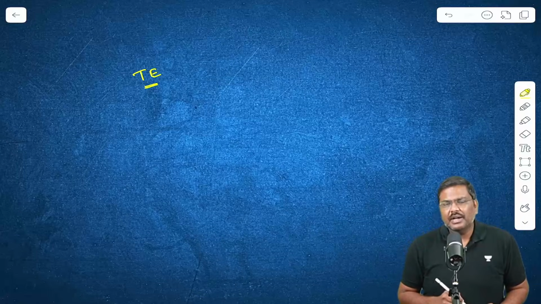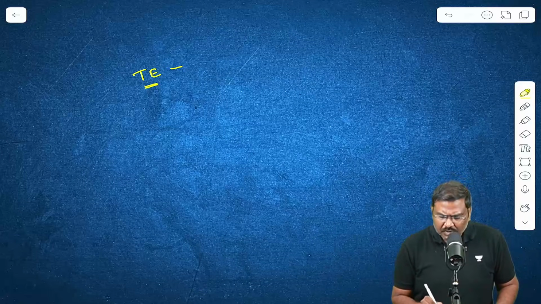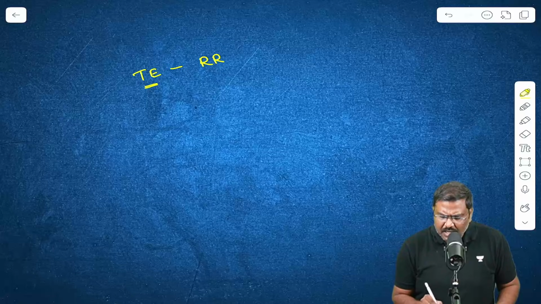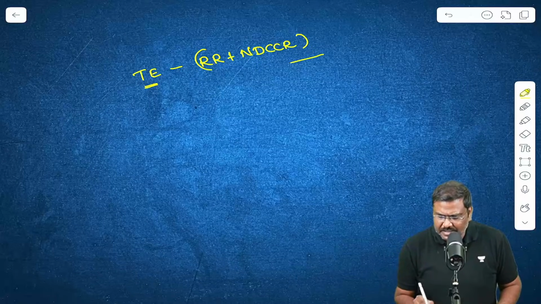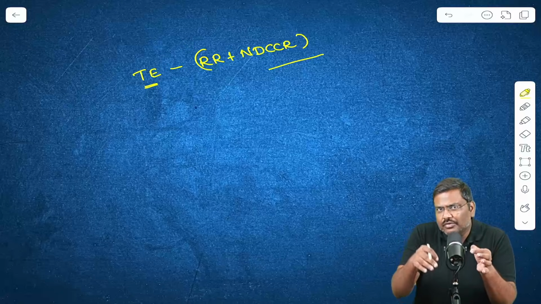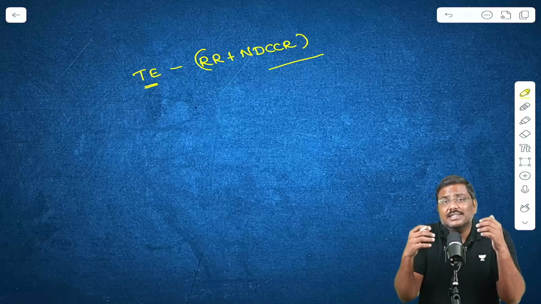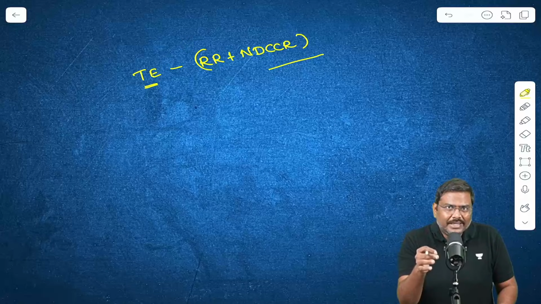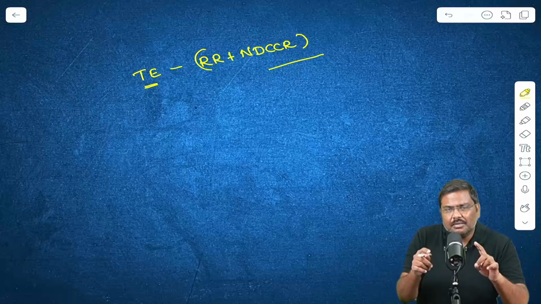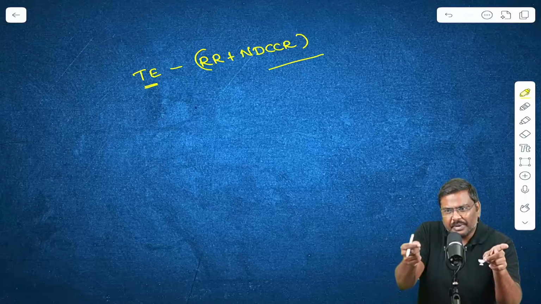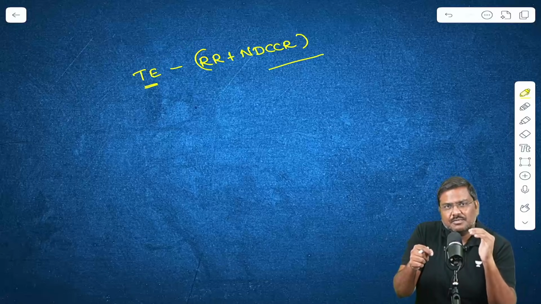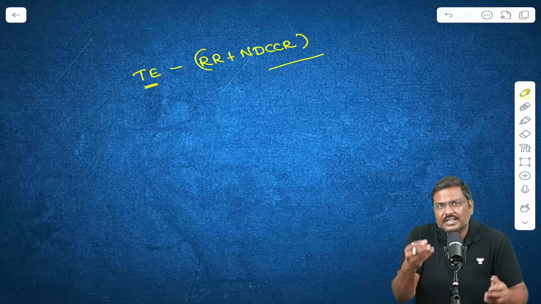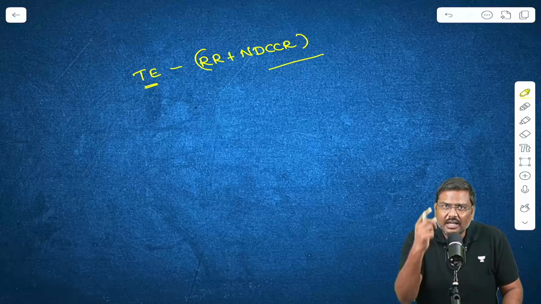From the total expenditure, you will subtract the revenue receipts and the non-debt creating capital receipts. This essentially will give you a difference. What does the difference represent? It represents how much additional money you are spending compared to your income. How much you are earning, how much you are spending. Your expenditure is greater. That's the reason we are calling this fiscal deficit.